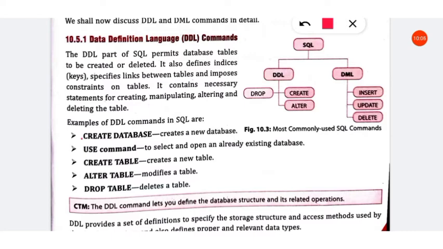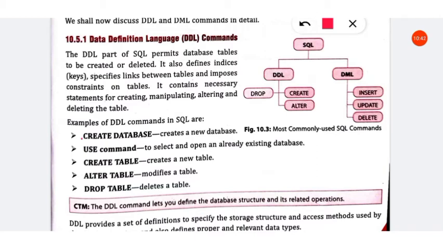that database. So create table creates a new table. The create table command is used to create a table. Then suppose we want to add a column to that table, or to add primary key constraints or some other settings, or if we want to change the column name, for that we are making some modifications. For that the command is the alter table command, that is we are changing the structure of the table. So this also comes under DDL.